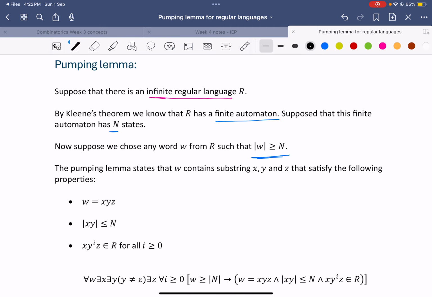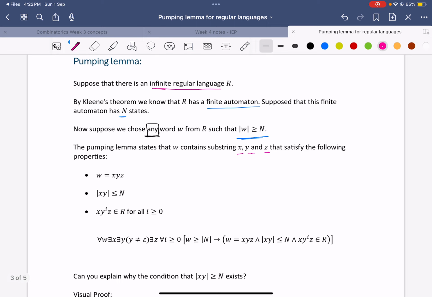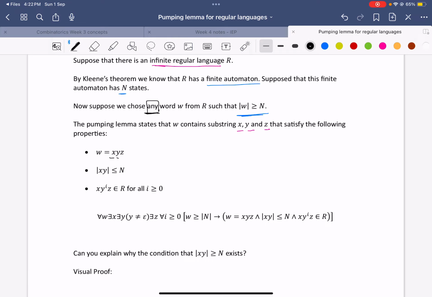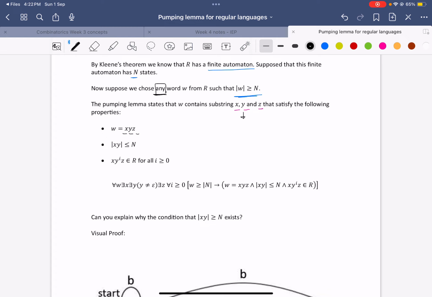By the way, sorry, I think we need to emphasize that you can choose any word from R that has length bigger than or equal to n. Then the pumping lemma states that W contains a substring x, y, and z that satisfy the following properties. W is equal to xyz. Sorry, I should emphasize y is not equal to the empty string.